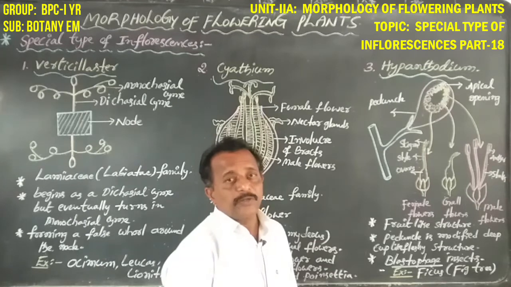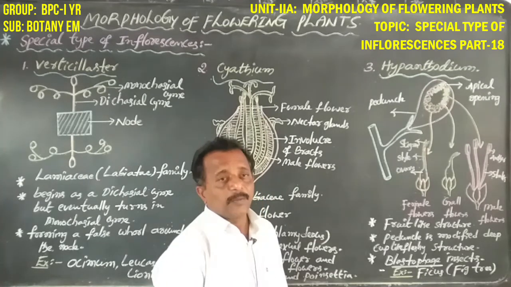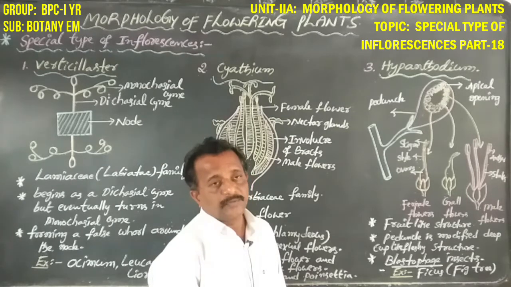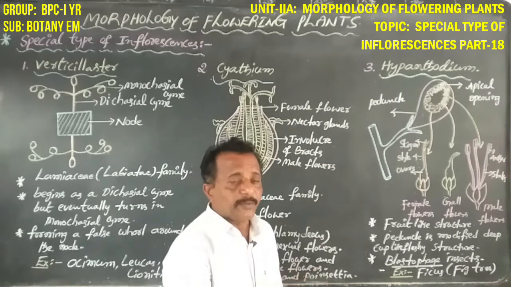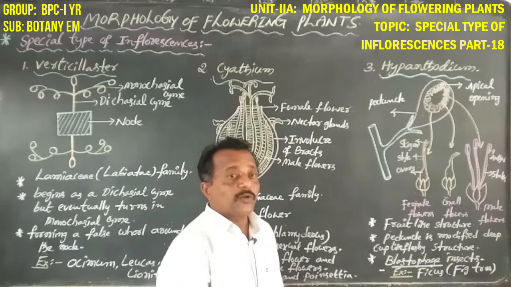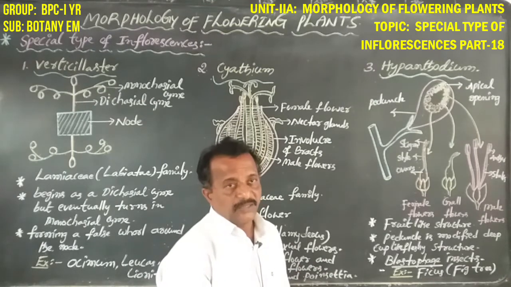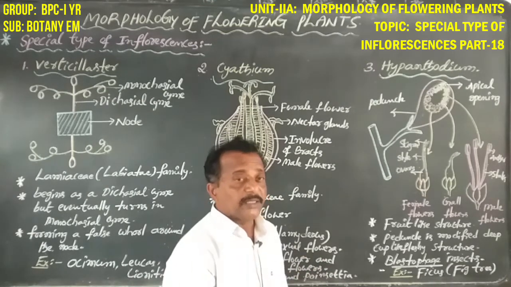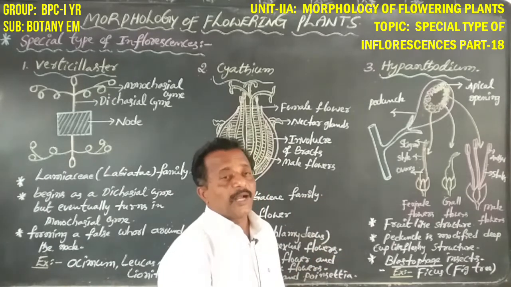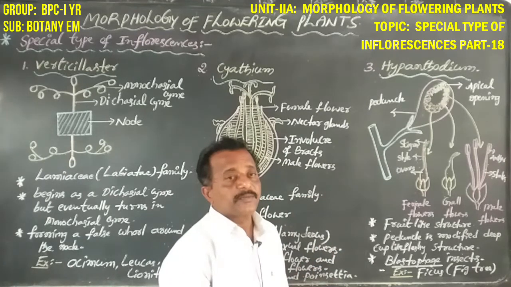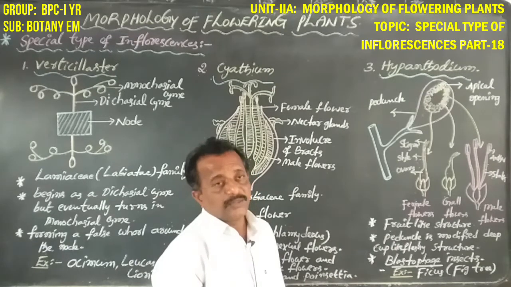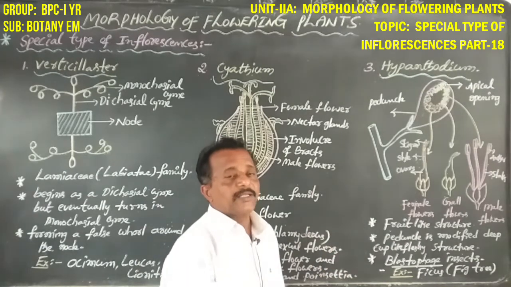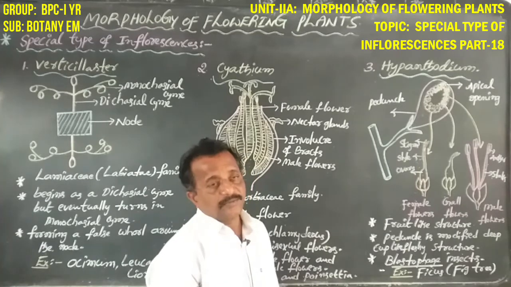In Hypanthodium inflorescences, the Blastophaga insect is helpful for pollination. It visits the Hypanthodium inflorescence, mainly the gall flowers, and lays its eggs.